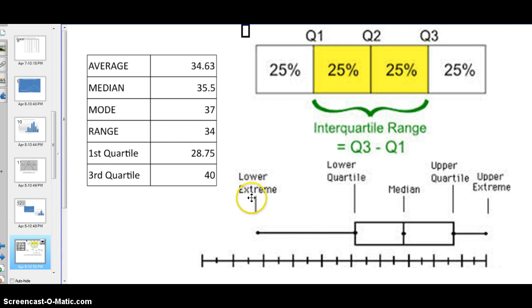So the lower extreme was a 16. So 16 was the lowest score. The highest score was a 50. The median was a 35.5, so about 36. The lower quartile, so the bottom 25%, got between a 16 and a 28.75. And then the upper quarter of our team got between a 40 and a 50.